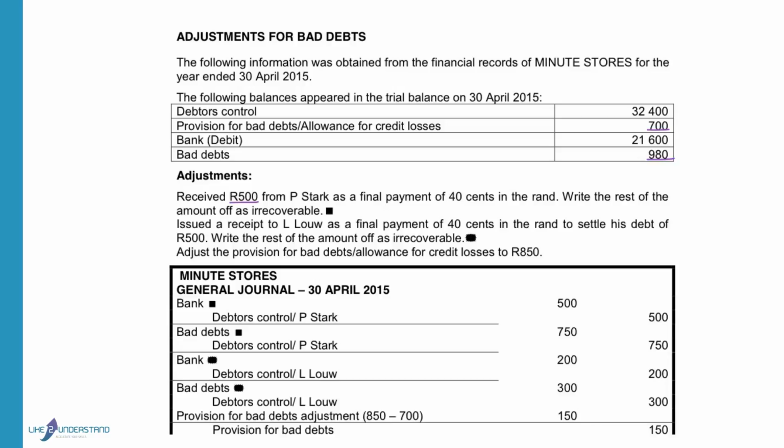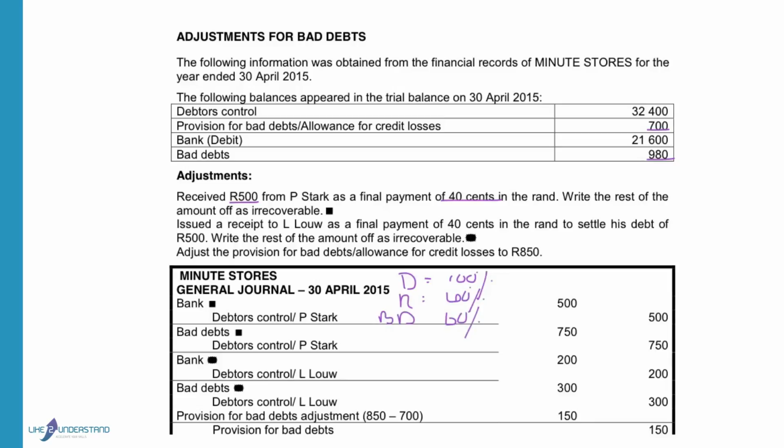So at the end of the financial year, they say that we receive 500 Rand from P Stock as a final payment of 40 cents in the Rand. The rest of the amount must be written off as bad debts. Now, if we look at this, the amount received is given, not the debt. So it means that the debt is 100%. The amount that we receive is 40% of it, and the bad debts will be 60%.